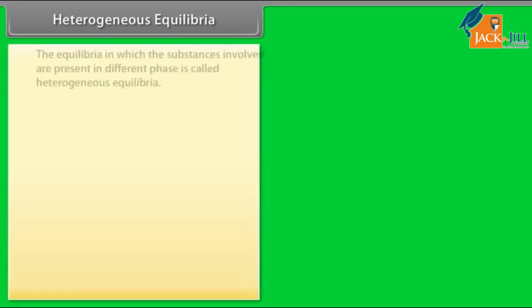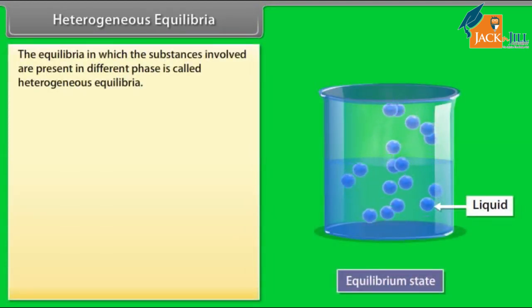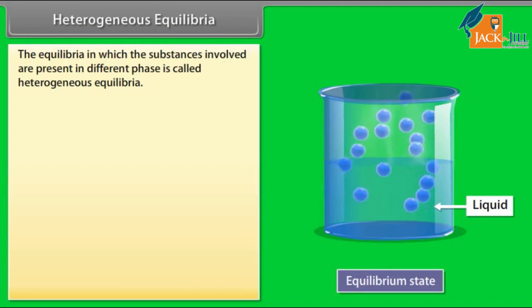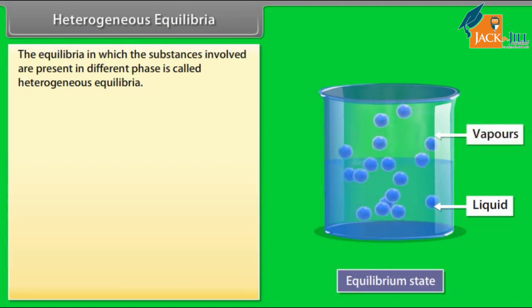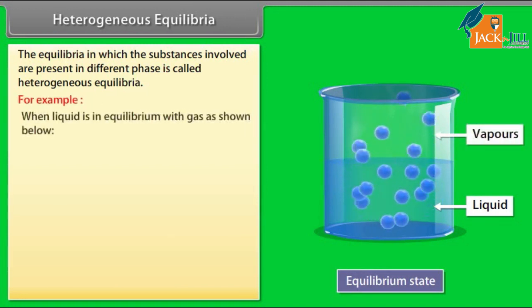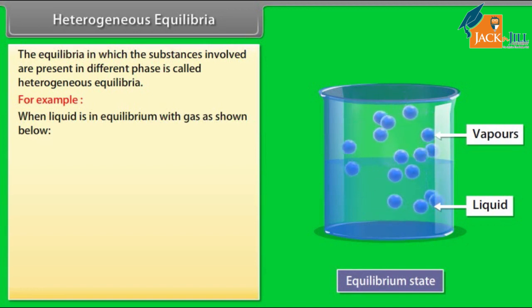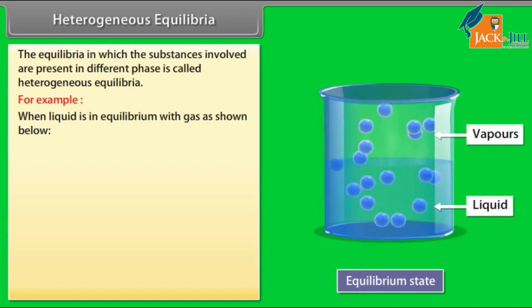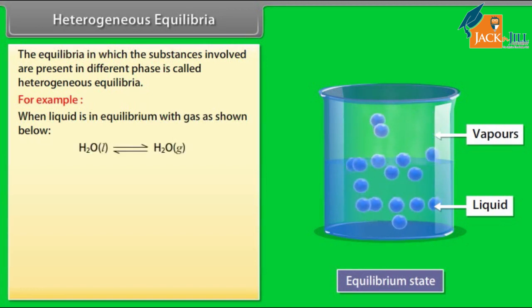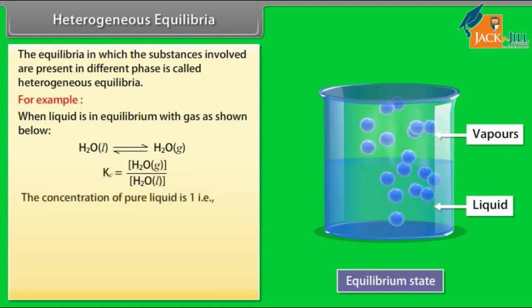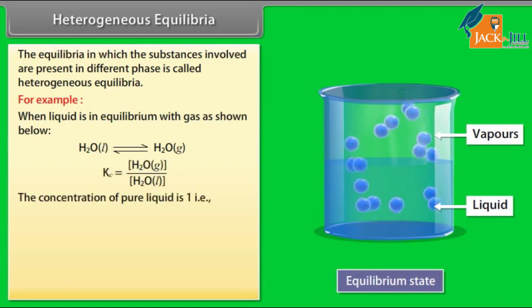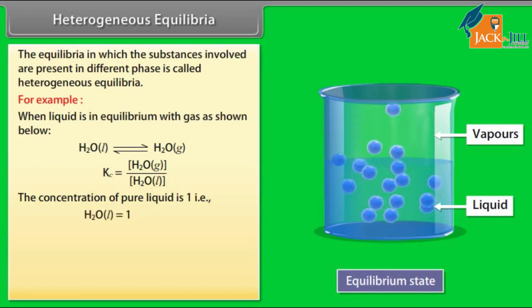Heterogeneous equilibria. The equilibria in which the substances involved are present in different phases are called heterogeneous equilibria. For example, when liquid is in equilibrium with gas as shown below, the equilibrium constant is obtained by taking the concentration of pure liquid as 1, that is, H2O in liquid form is equal to 1. Hence,